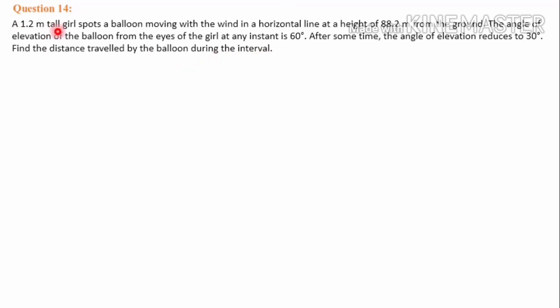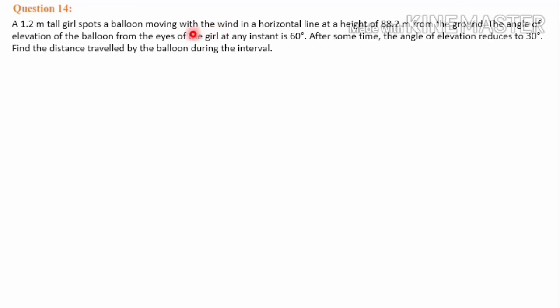Here, the height of the girl, 1.2 meter, is given to us. Since the height of the observer is given to us, the way of calculation is different. So you have to note these questions separately and practice them. The height of the girl is 1.2 meter and she is observing a moving balloon.